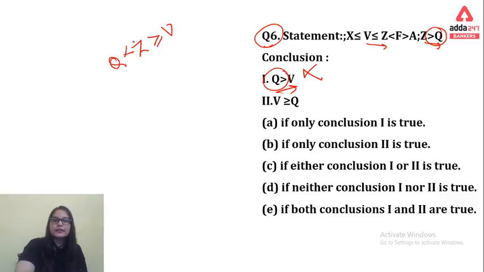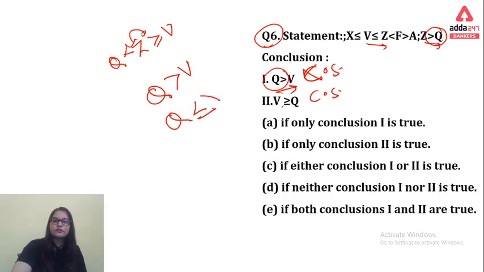We have a gate open, so we go with can't say, and again we have a can't say. But now it is saying V to Q and Q to V. Here we have a relationship between Q to V with a greater than symbol, and again here we can say Q to V, that means we have a gate closed in front of V.